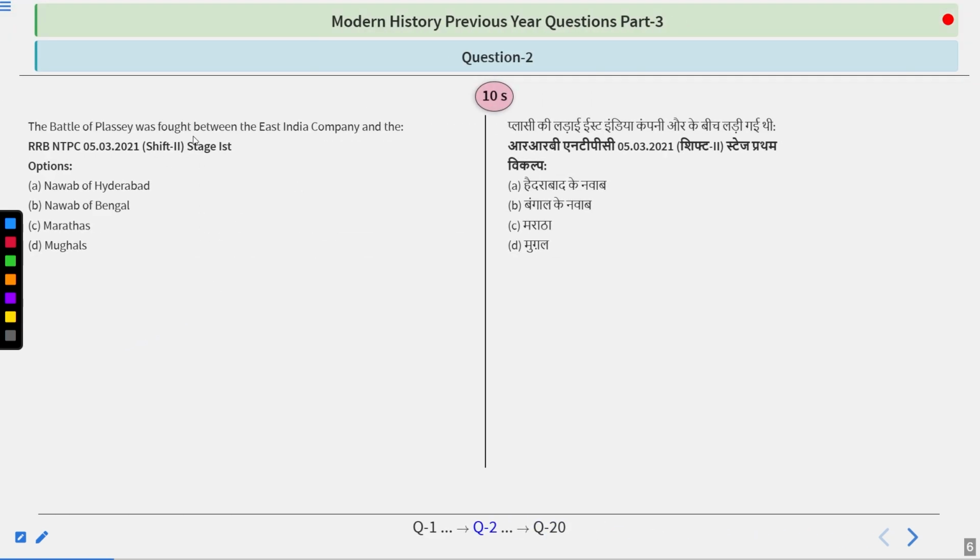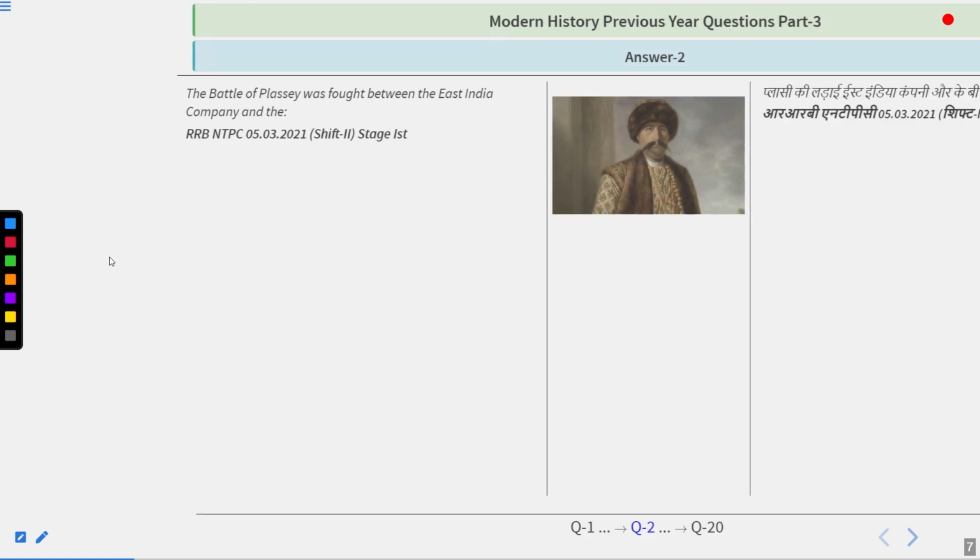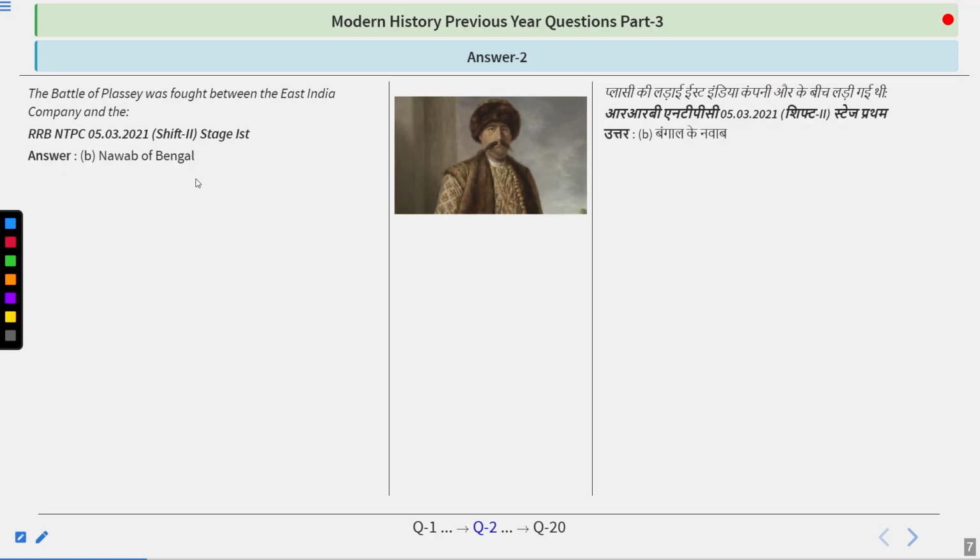Next question: the Battle of Plassey was fought between the East India Company and which of these: Nawab of Hyderabad, Nawab of Bengal, Marathas or Mughals? Take your time. And I guess you have figured it out. The answer to this question is Nawab of Bengal.